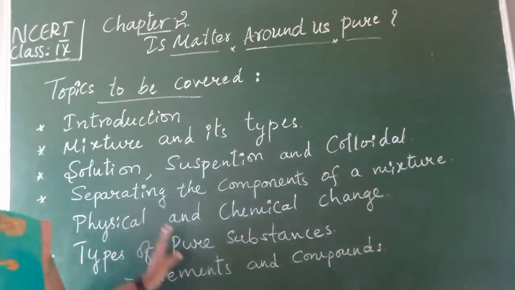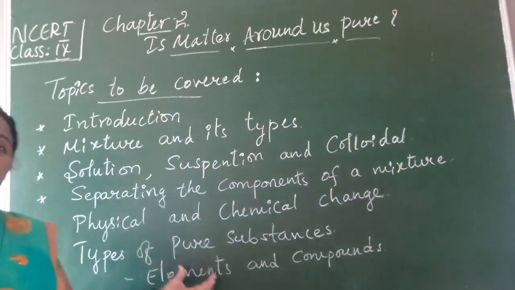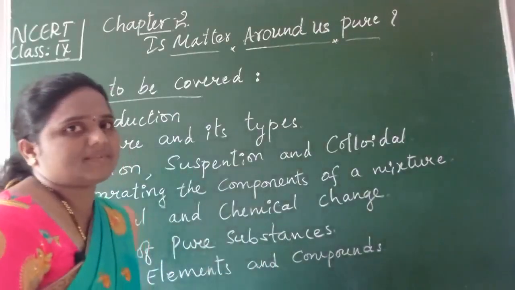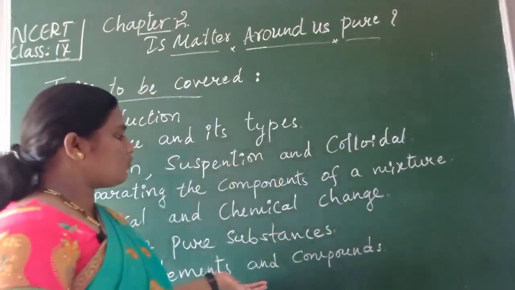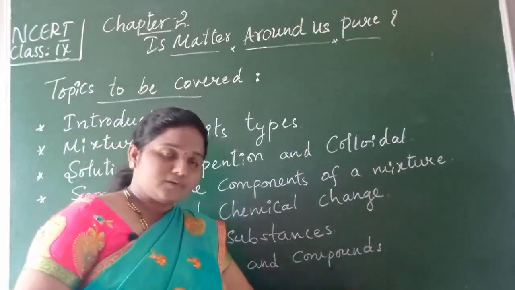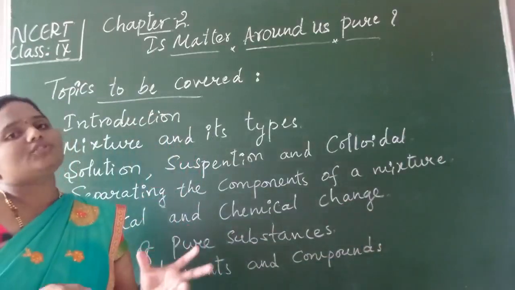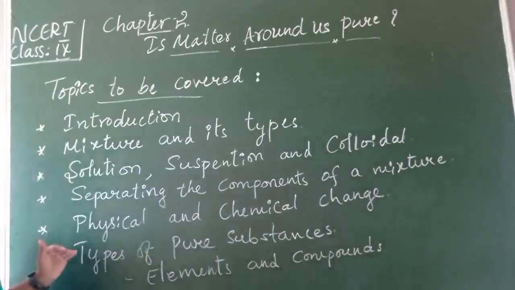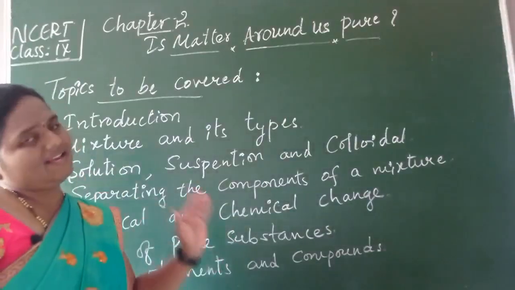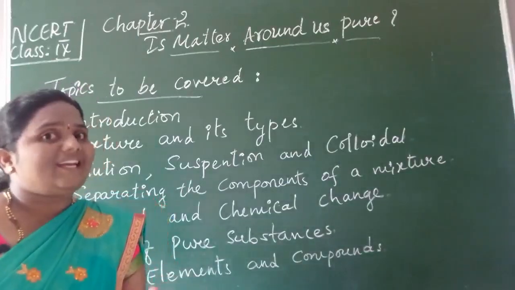And the last topic of this chapter is types of pure substances. Mainly we are discussing pure substances and mixtures. Under pure substances we are coming across elements and compounds. And in mixtures we are discussing homogeneous and heterogeneous mixtures. Is it clear, children? These are the main concepts we are learning in this chapter. Yes, very good. Now we will go one by one in detail.